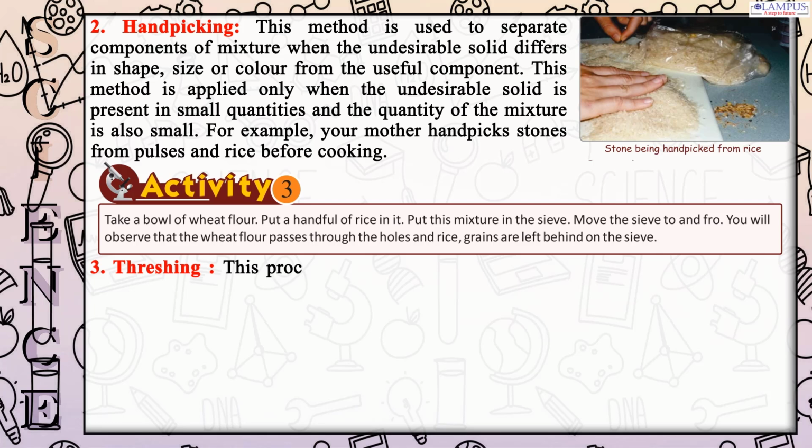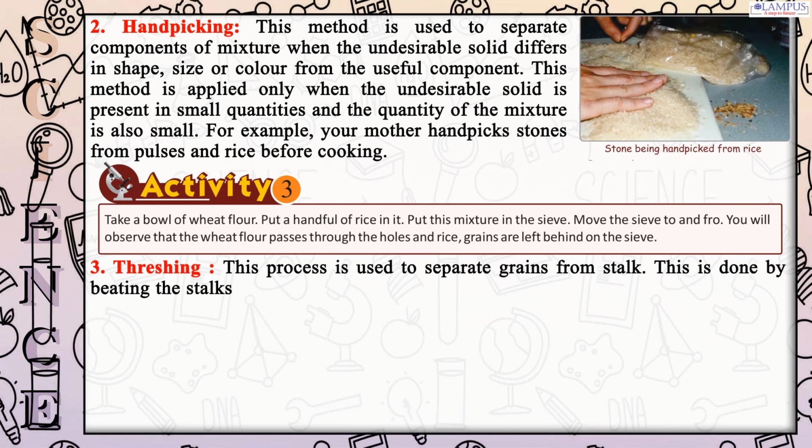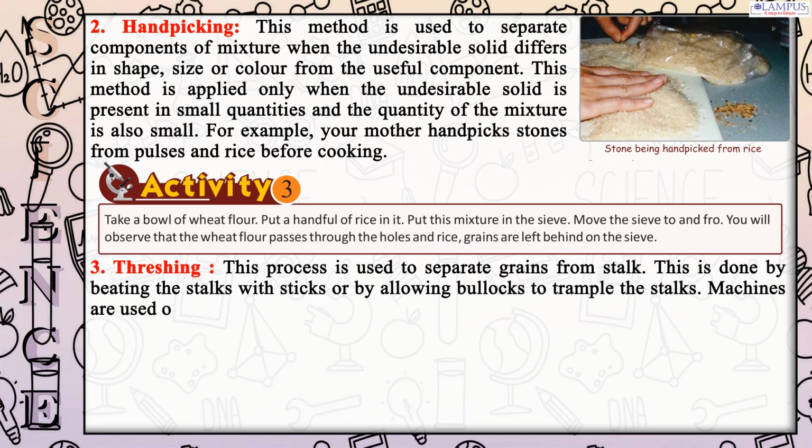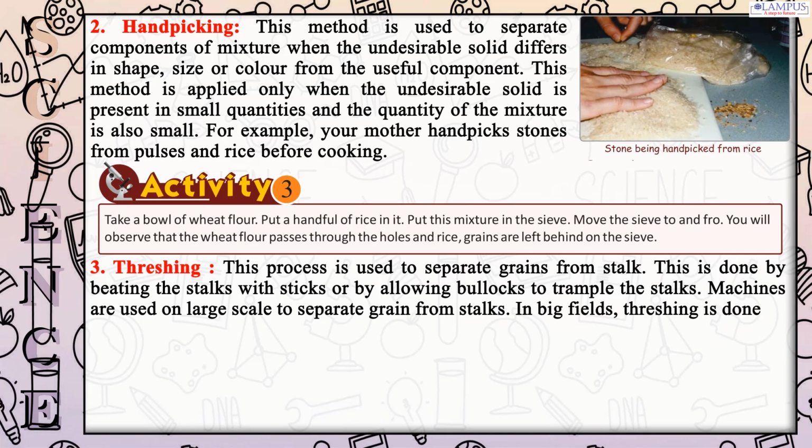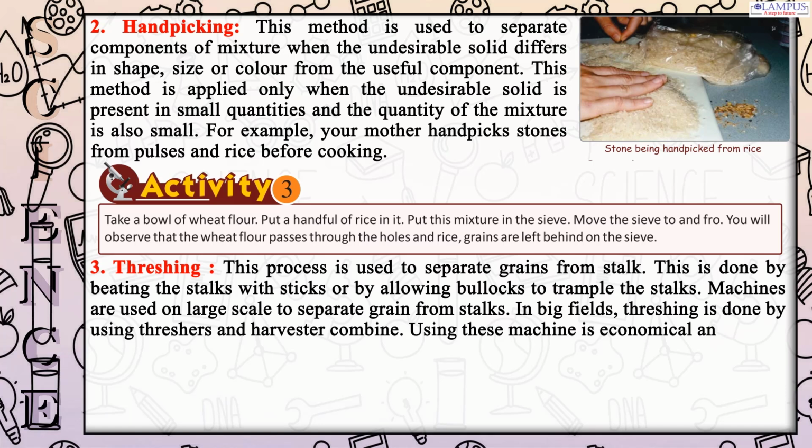3. Threshing. This process is used to separate grains from stalk. This is done by beating the stalks with sticks or by allowing bullocks to trample the stalks. Machines are used on a large scale to separate grain from stalks. In big fields, threshing is done by using threshers and harvesters combined. Using these machines is economical and a more efficient method of threshing.